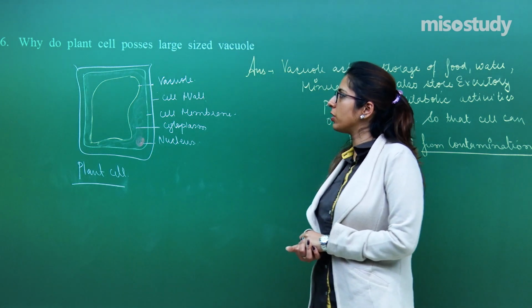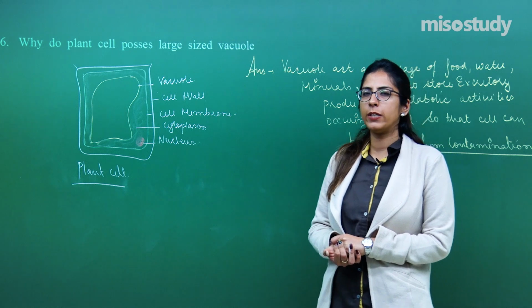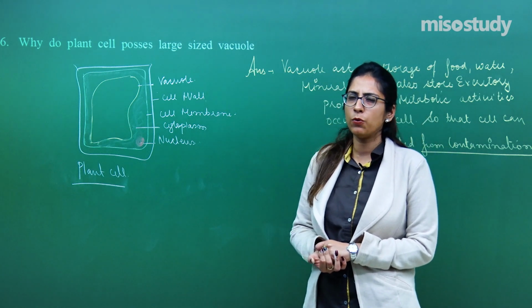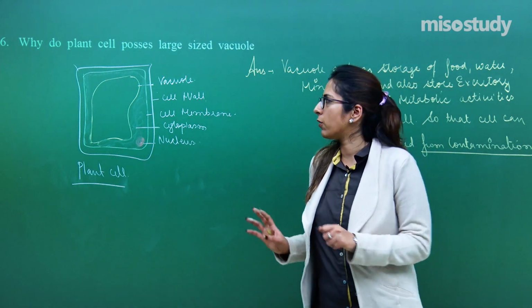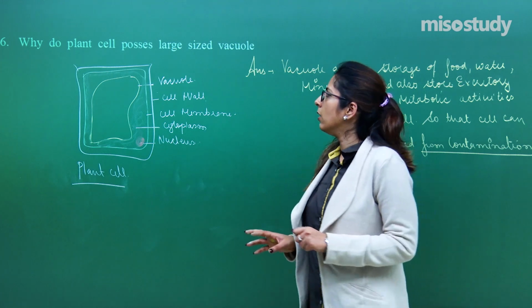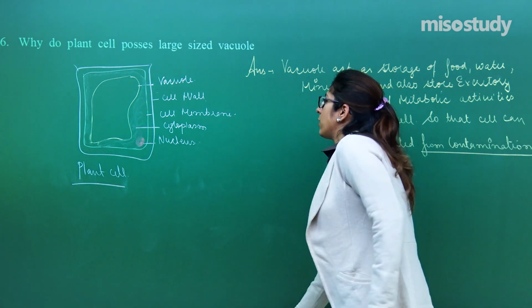So this was question number 6. This is how you have to attempt it, 3 to 4 lines. That is enough, no need to write in detail, because this is just a 2-mark question. Let's move on to the next question.